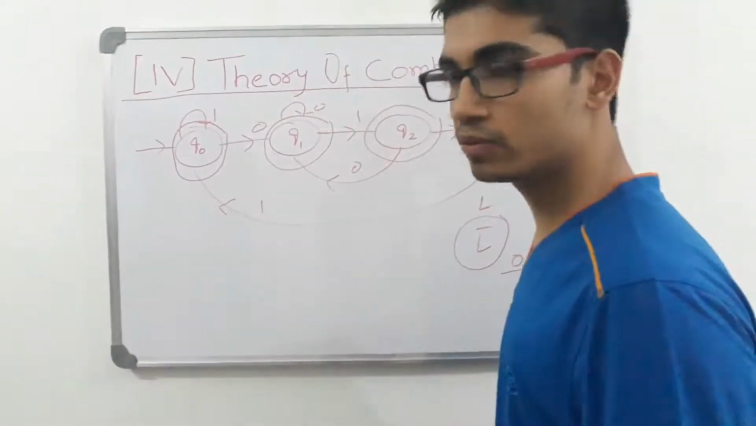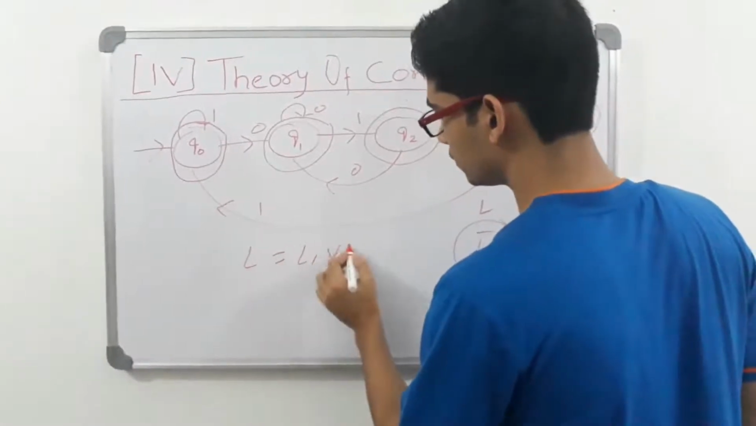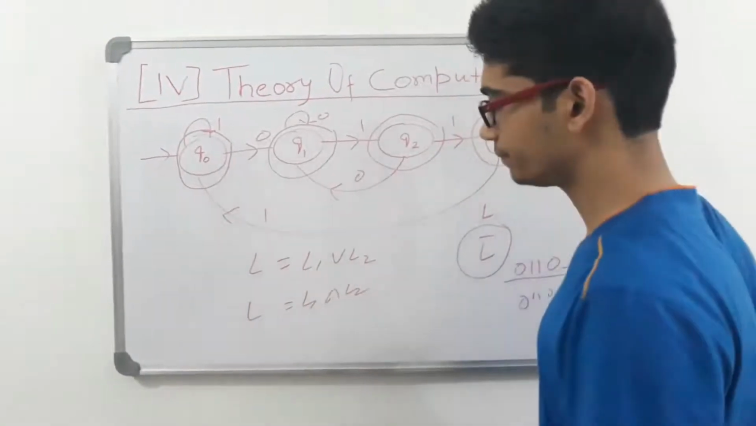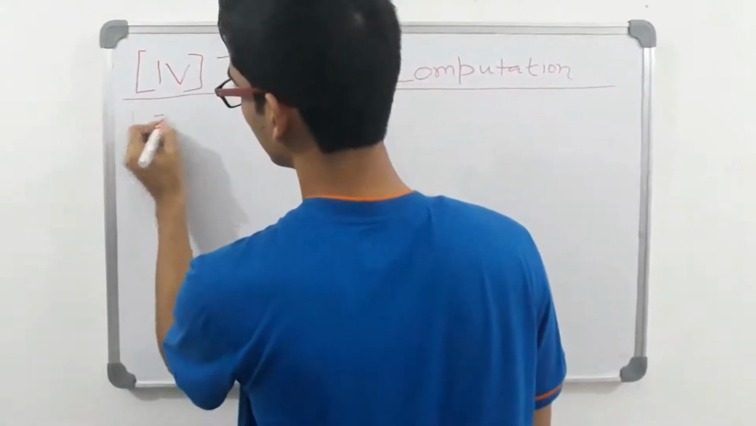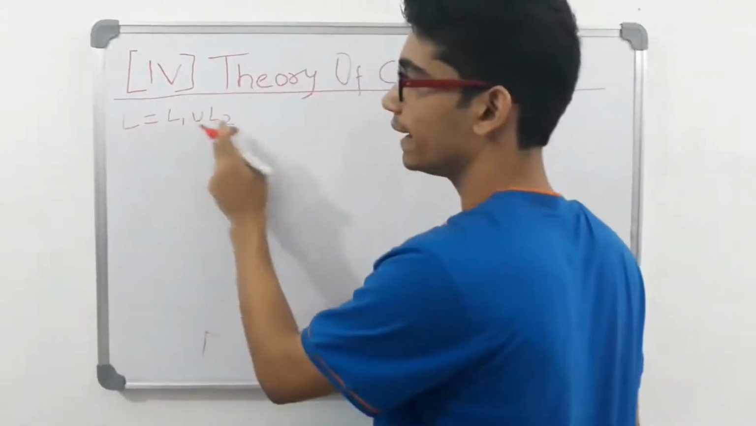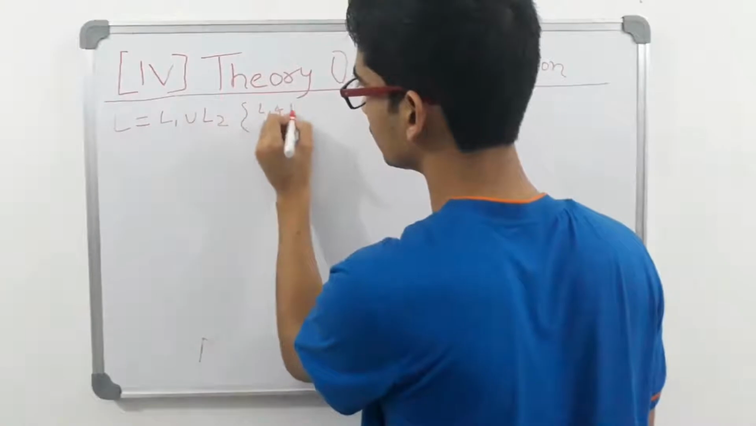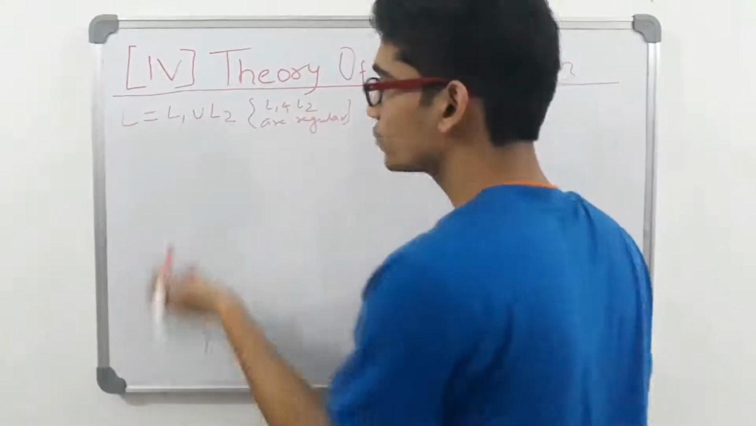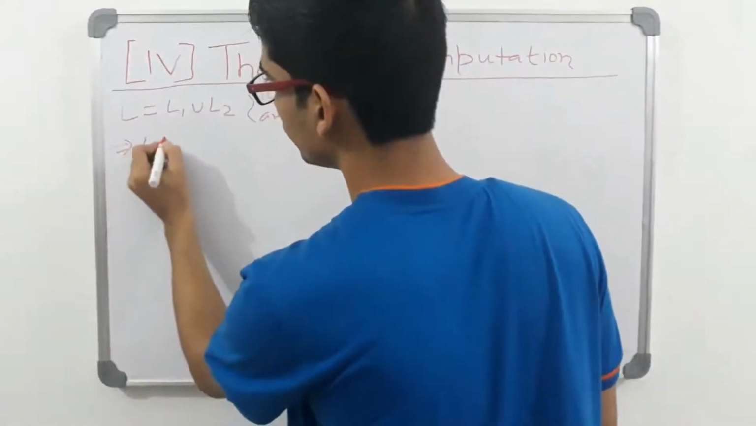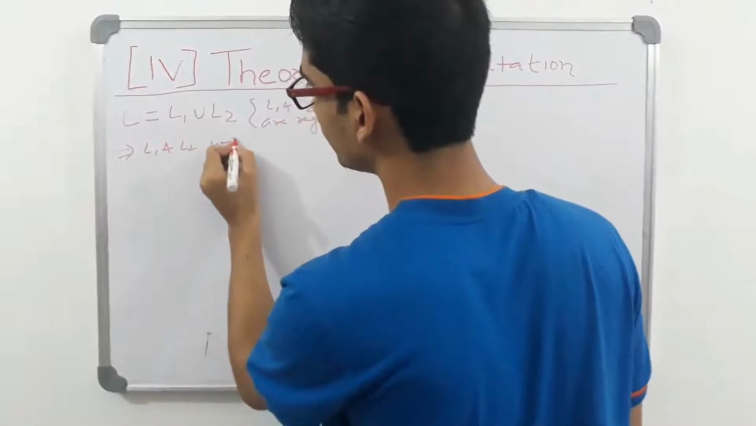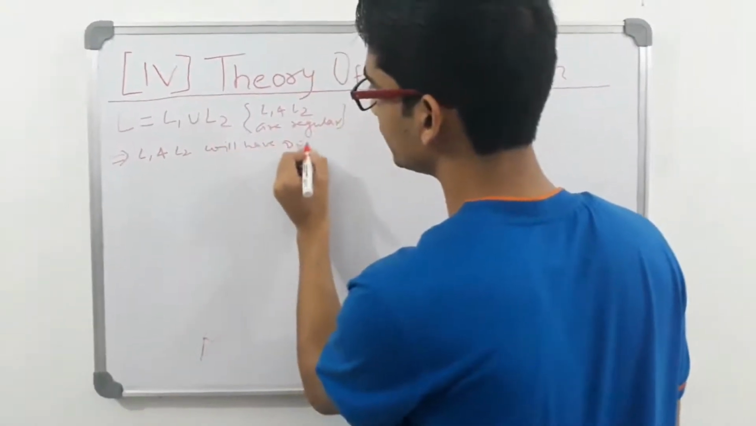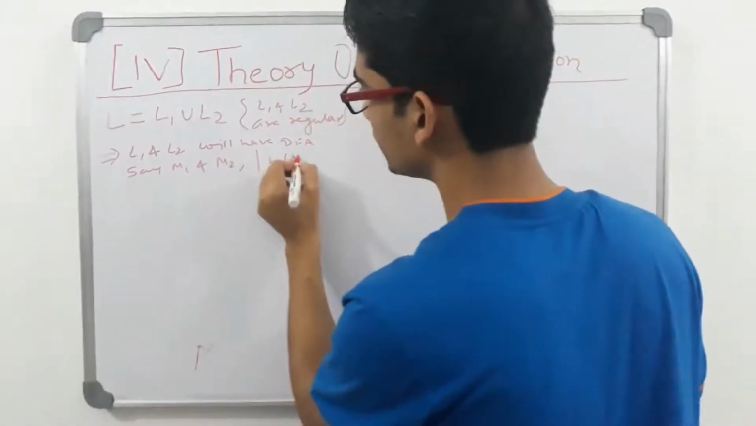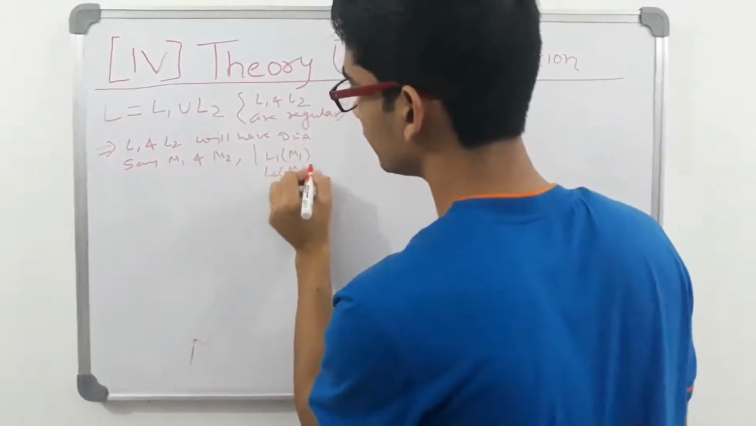Now let us prove how this or this one is going to be regular. Okay, so we want to prove that if L1 and L2 are regular, L is regular. So we know that L1 and L2 are regular. So L1 and L2 will have DFAs, say M1 and M2, such that L1 is accepted by M1 and L2 is accepted by M2.